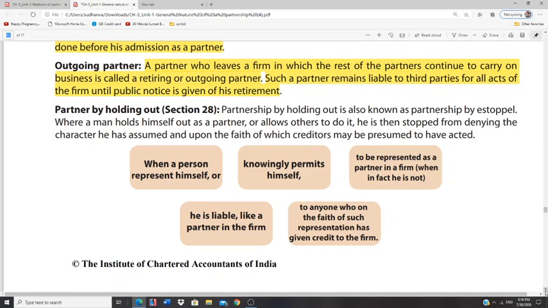Here, P is acting as a partner, a fraudulent person. Or let us say A, B, and C are partners of ABC and Co. P is not the partner. But say A has gone to Reliance Industries and said, P is our partner, please enter into a business agreement of purchasing some goods from us.